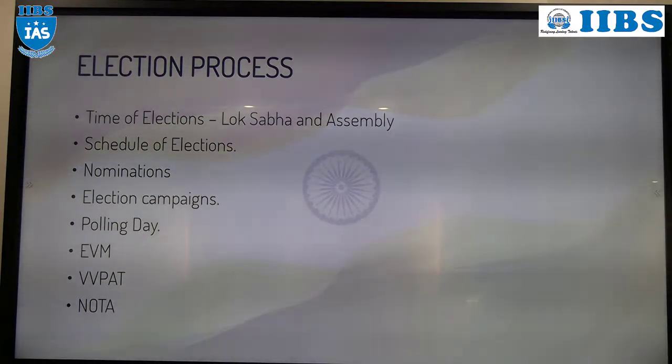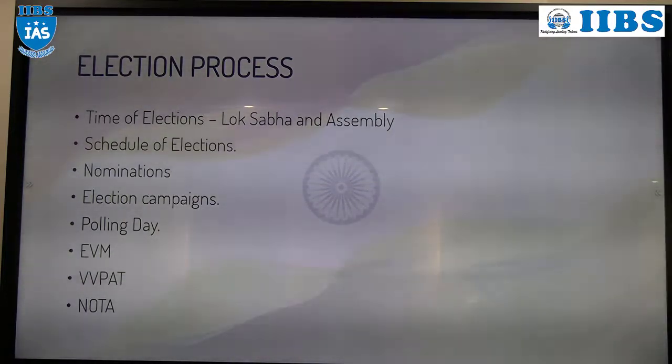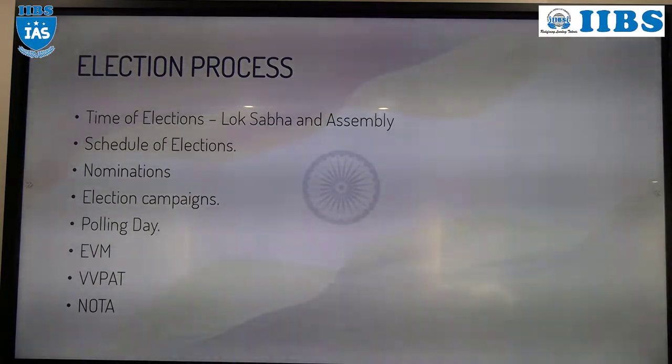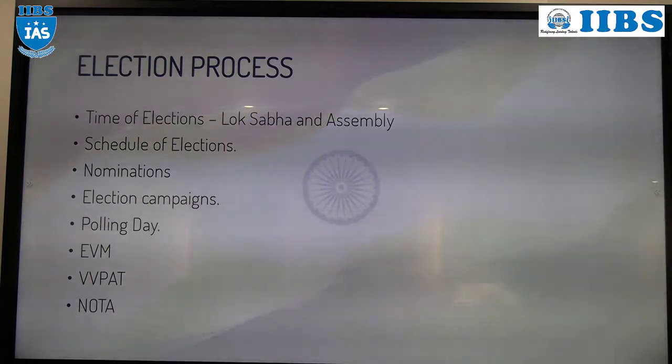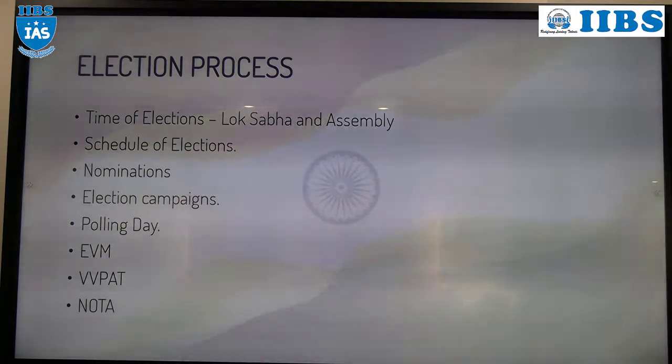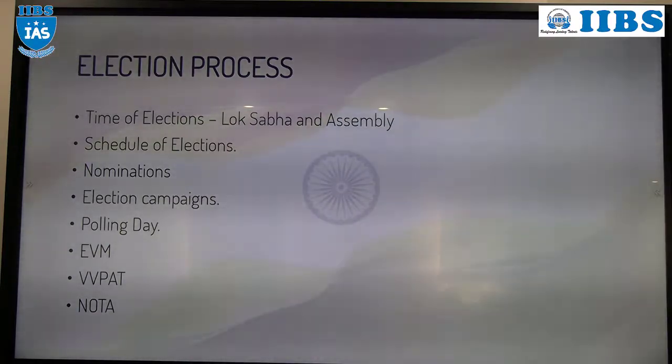Again in the year 2013, VVPAT was introduced. What is VVPAT? Voter Verifiable Paper Audit Trail.